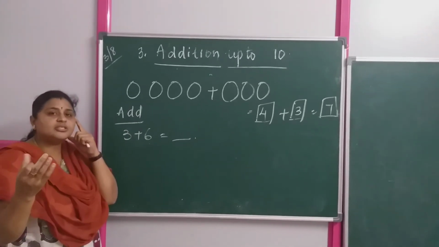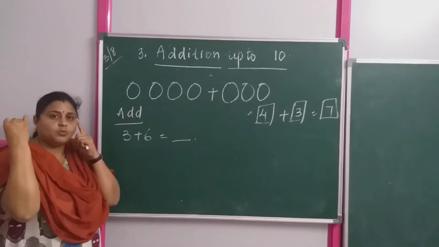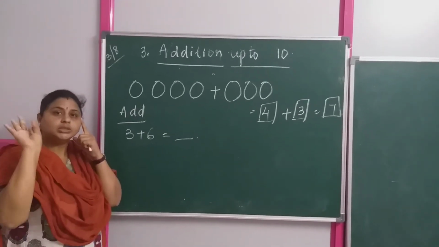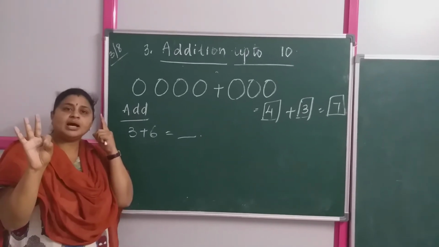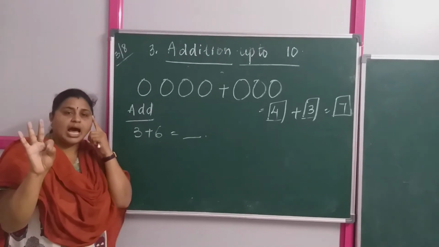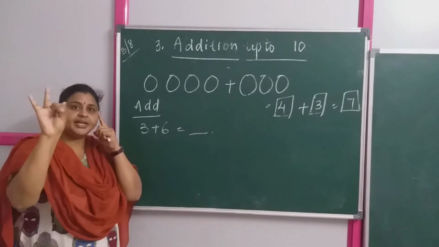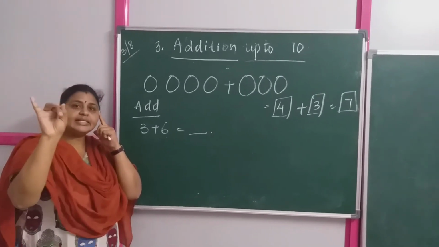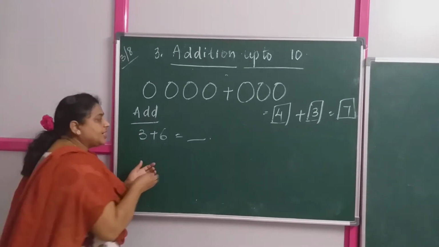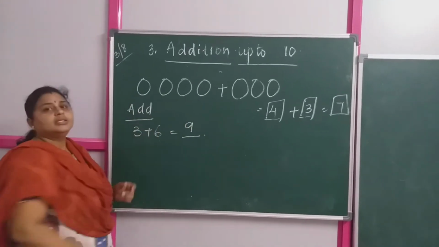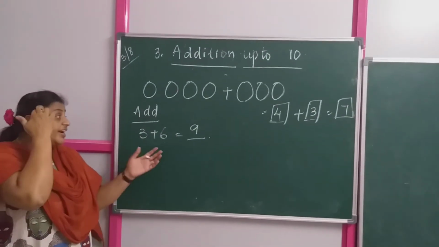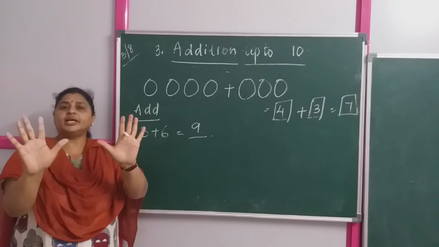So how many fingers are you going to open? 3. 1, 2, 3. Now what is the number in your mind? 6. Now after 6, 7, 8, 9. So what is your answer here? 9. Very good.